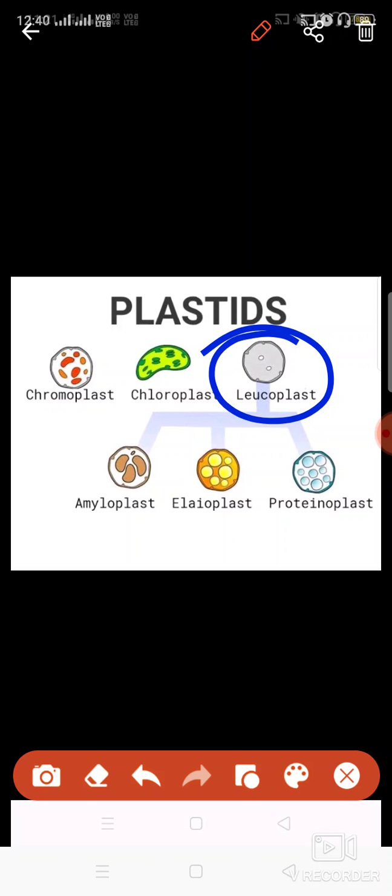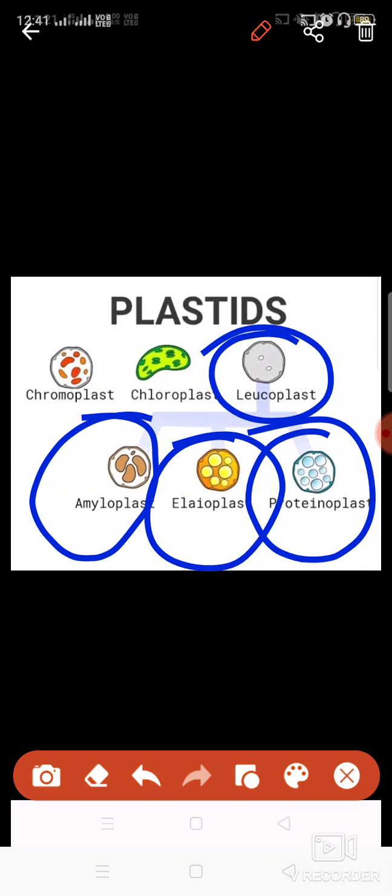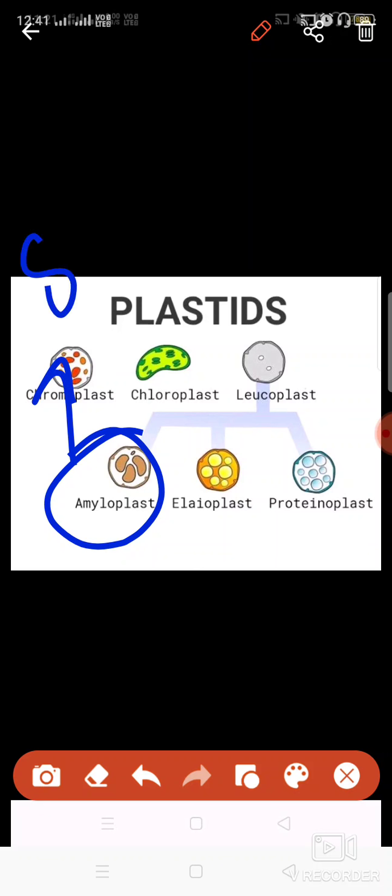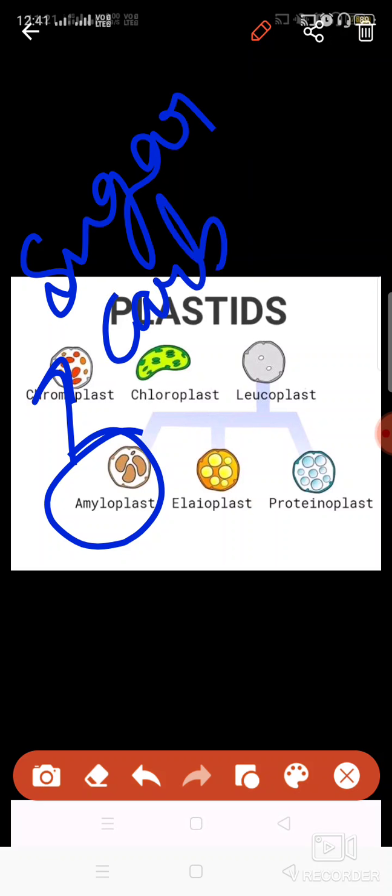Depending upon what it is going to store, it is of three types: amyloplast, elioplast, and proteinoplast. Amyloplast stores the sugars and carbohydrates.